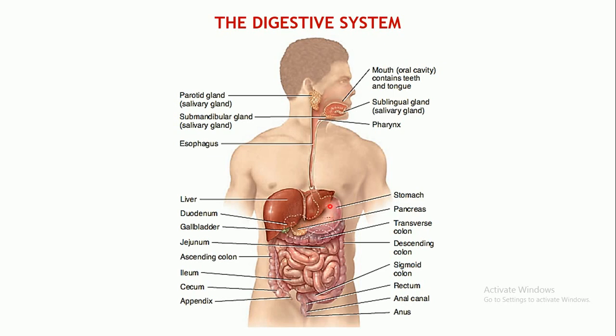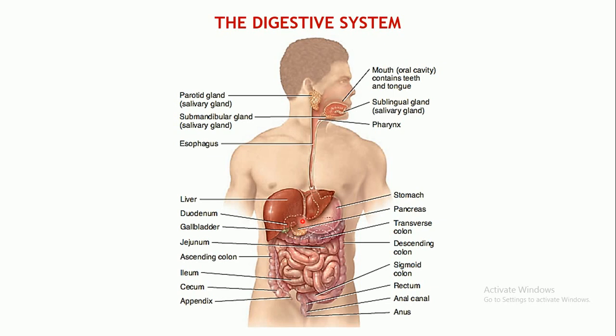From the stomach, the food will move into the duodenum. Here open the secretions from the liver and the gallbladder, which are accessory organs. The liver produces the bile, which is stored by the gallbladder and further secreted into the